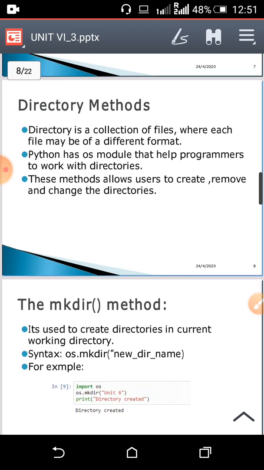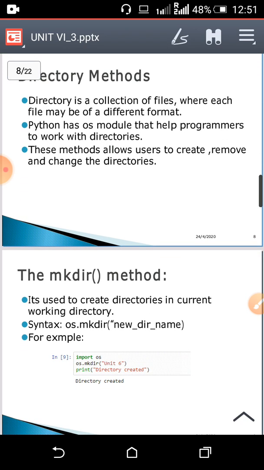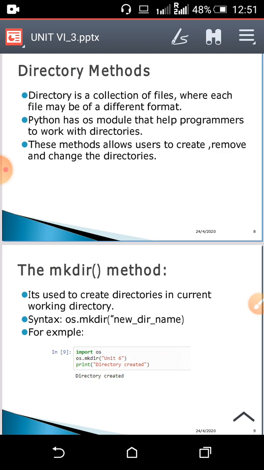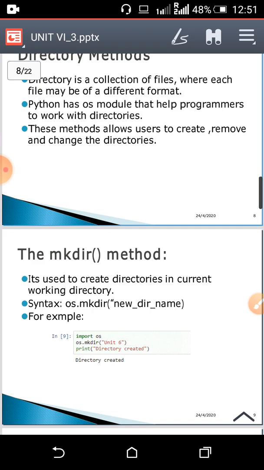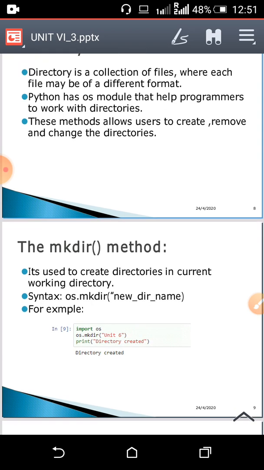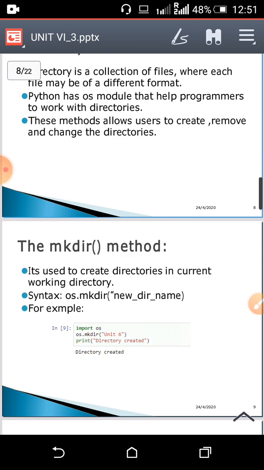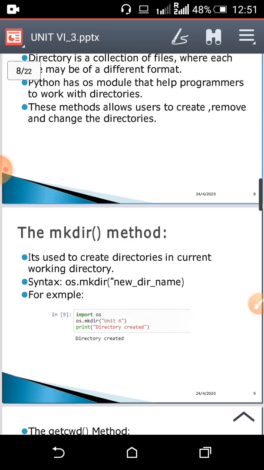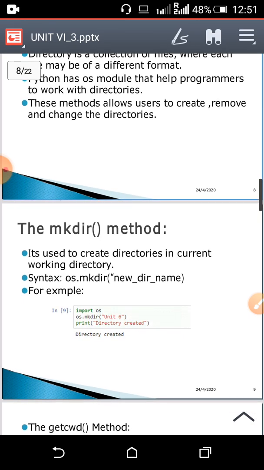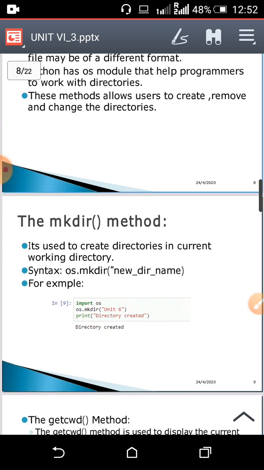Now next we are going to focus on directories. As we all know, a directory is nothing but a collection of files. Those files may be of the same format or of different formats. As I said, Python has the OS module that helps programmers work with directories. The OS module has a number of methods to work with your directories. These methods allow the user to create, remove, and change directories.